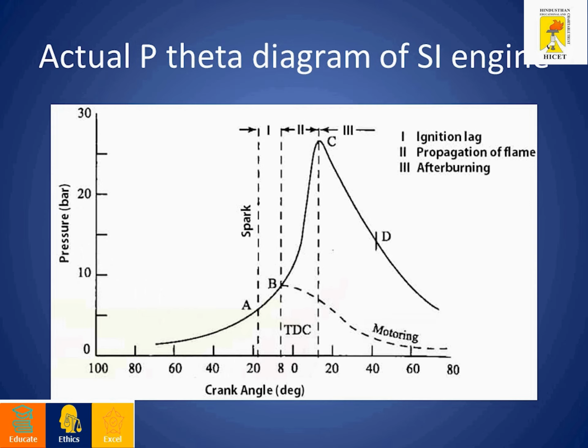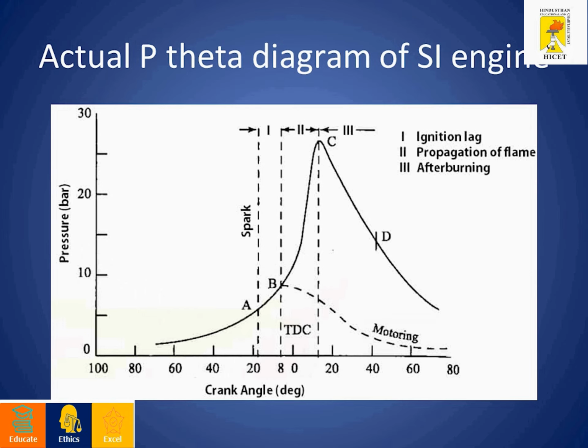The third step is C. C is called maximum pressure or peak pressure inside the engine cylinder. Then D is the actual combustion ending. So up to D the temperature rises. After that the temperature starts decreasing. So these are the 4 different points.